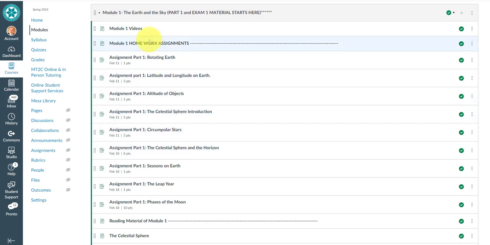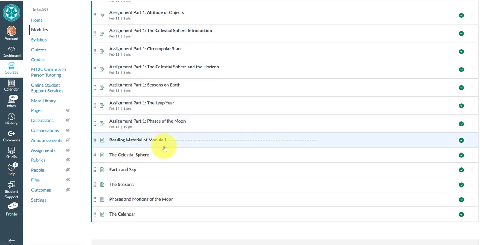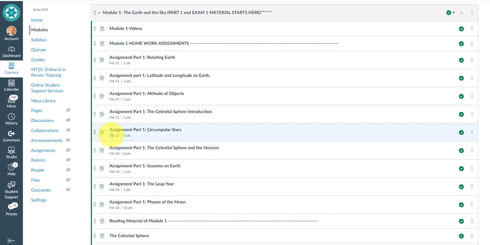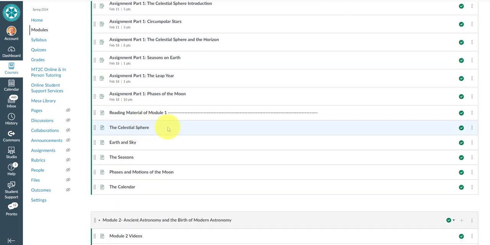And then you get to module 1. This is all about the sky, the earth, stars. How does the celestial sphere move? How do stars go around the circumpolar or around the polar star? And then about phases of the moon, what have you. Between this dash line and this dash line, these are your homeworks, which are going to be due on the 11th of February, like that.